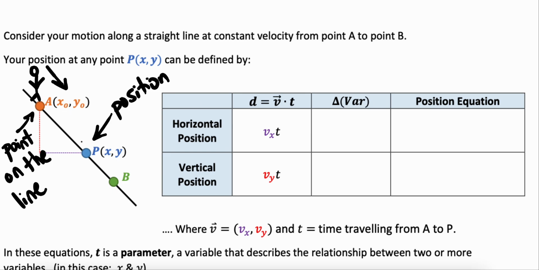And then if we wanted to say, hey, eventually I might get to B, maybe, right? It just depends on how far I go along that line. So how could we represent our position on there? Well, we could represent that horizontal position. That would be helpful for us to think about: the horizontal position from point P compared to our original starting value.